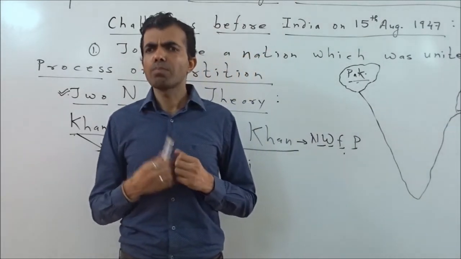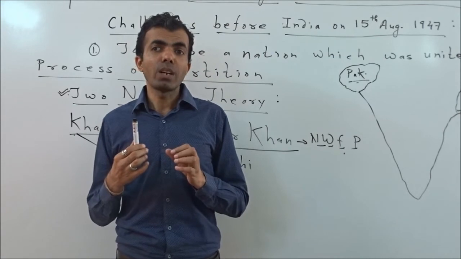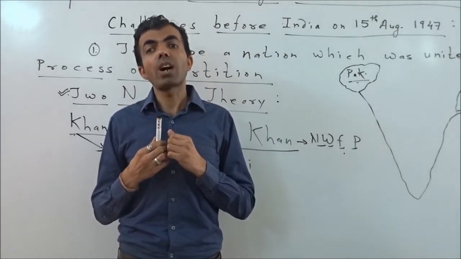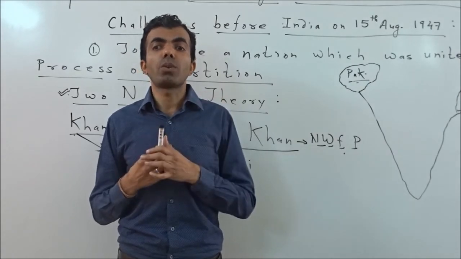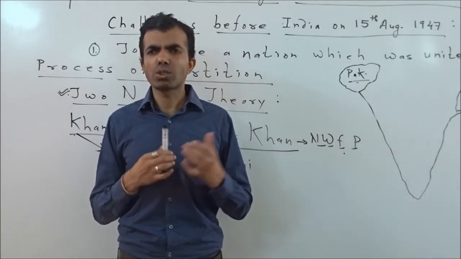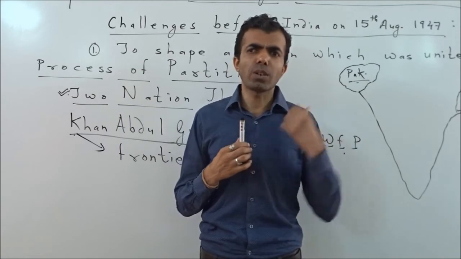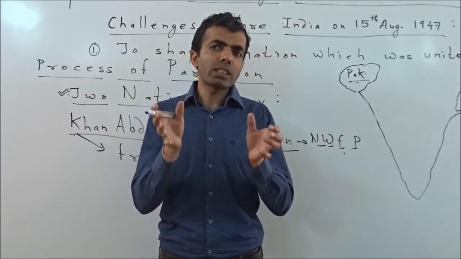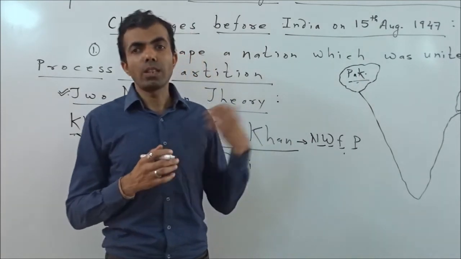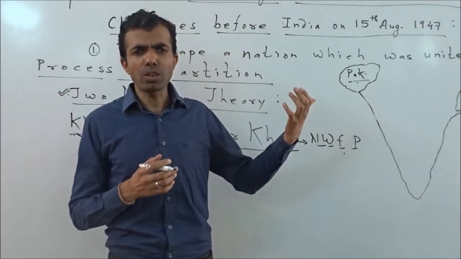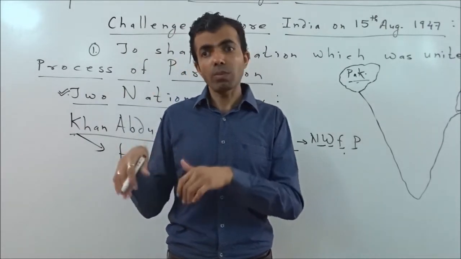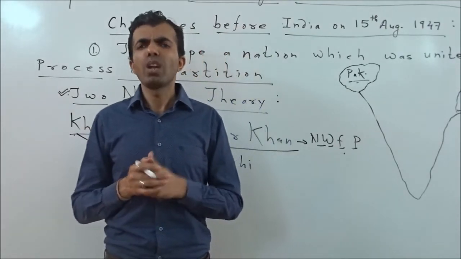People who had been living together for centuries started viewing each other on the basis of religion, started targeting each other on the basis of religion. So religious violence took place on both sides of the border, not only in Pakistan, in Hindustan as well.